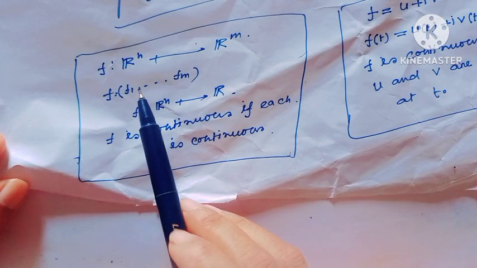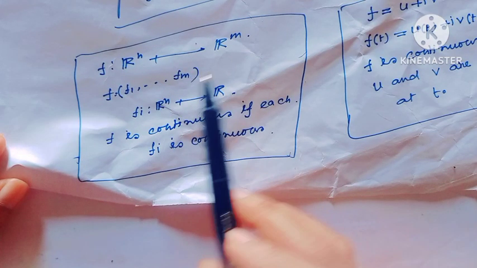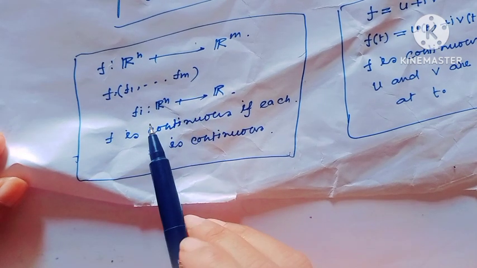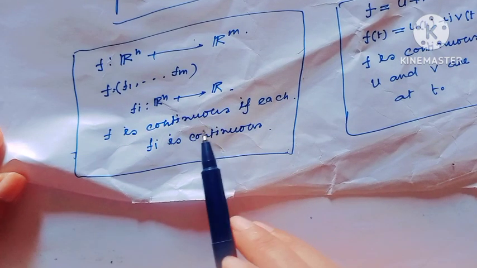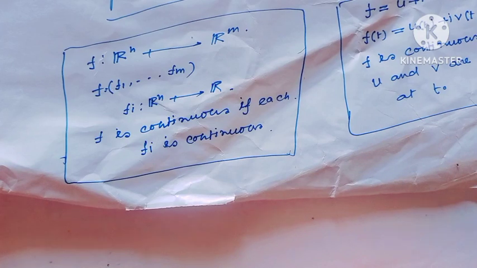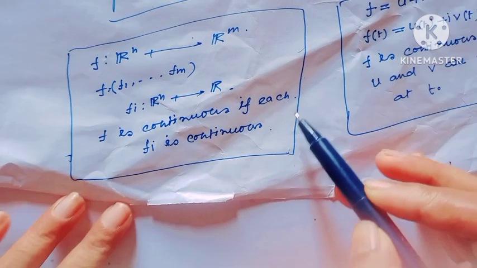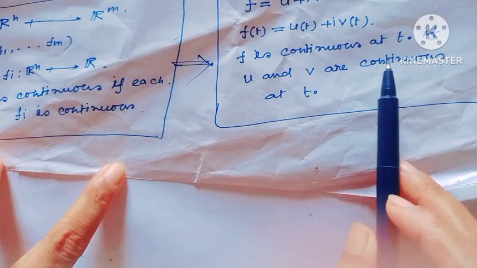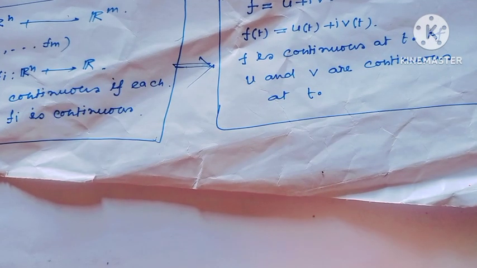We all know that when a function is defined from R^n to R^m, then f = (f1, f2, ..., fm), where each fi maps R^n to R, and f is continuous if each fi is continuous. This concept is also used here: f is continuous at t0 if u and v are continuous at t0.